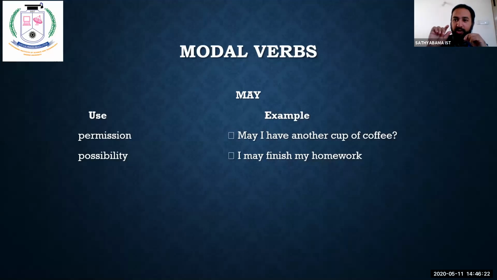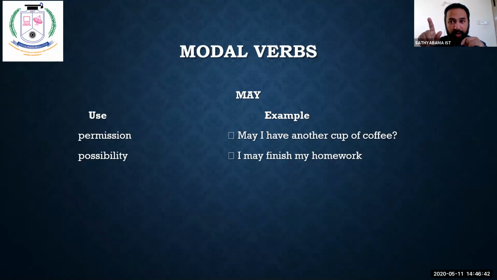Here, I would like to tell you one more thing. The word may is used only for unknown persons or strangers. The words can and could are used for known persons, maybe your friends or your friend circle.